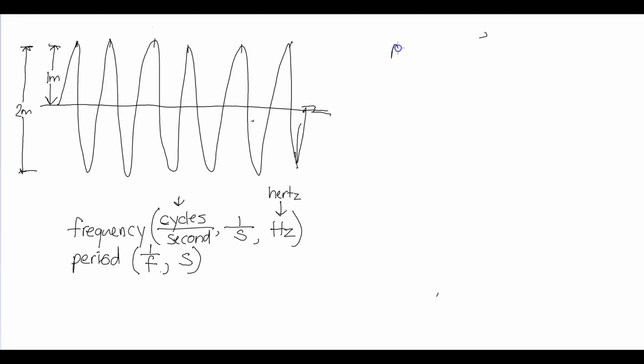So A, what is the frequency? What is the period? So this is all 6 seconds.